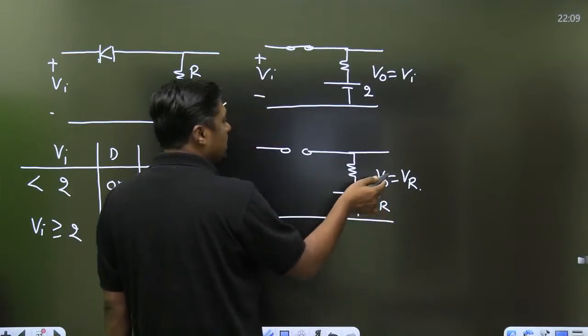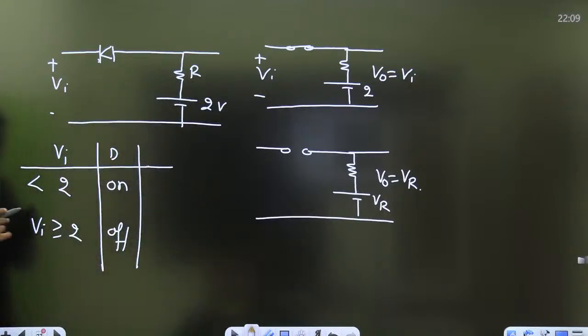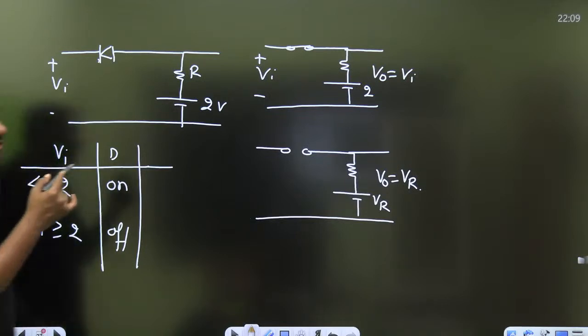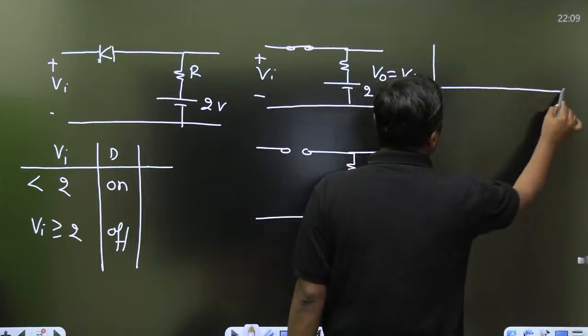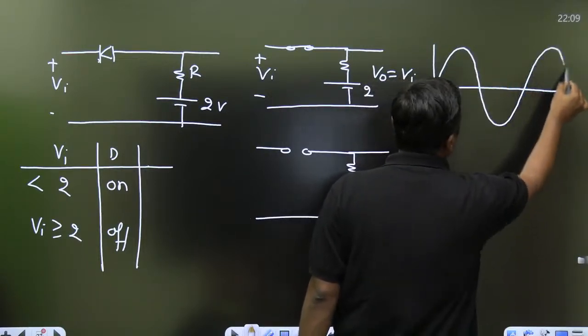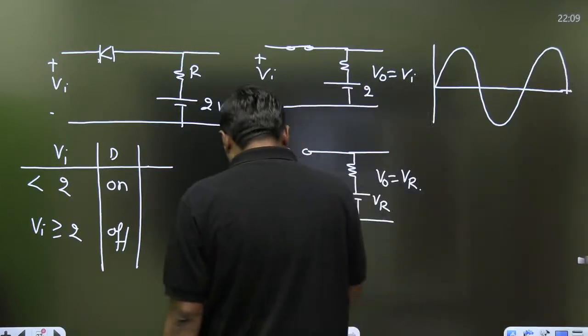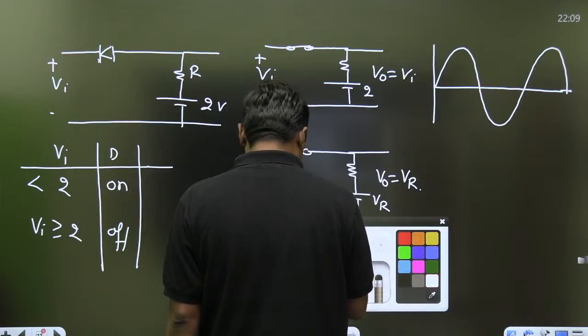That is called clipping because it is independent of the input. It means when VI is greater than 2, it will be cut. When VI is less than 2, it will pass. So if the clipping is below some reference level, this is called a negative clipper, and if the clipping is above some reference level, then it is called a positive clipper.